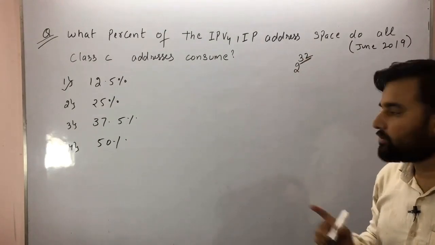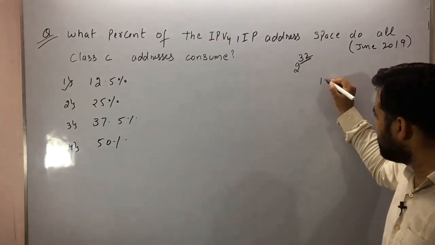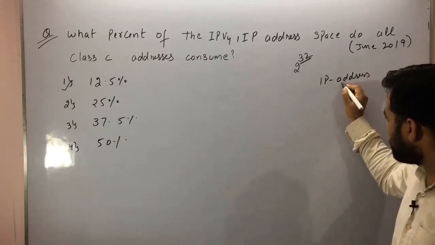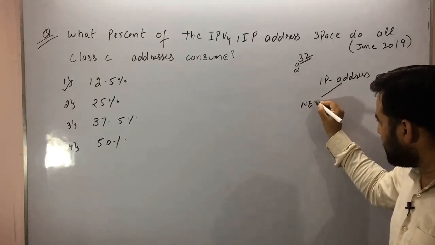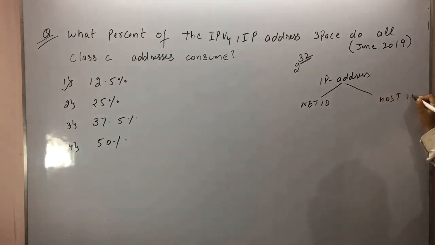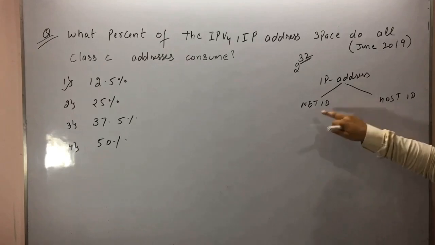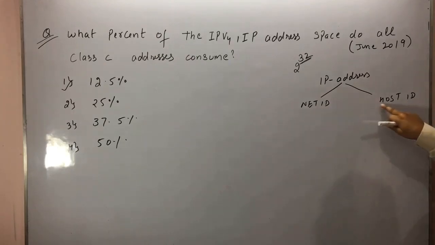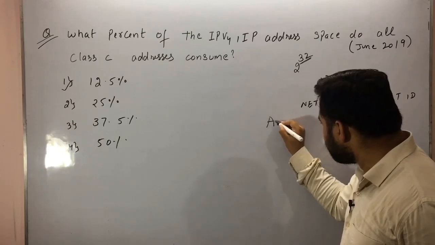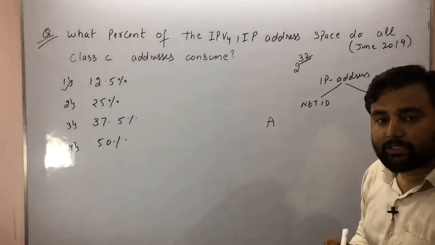So how to solve this? Firstly, as we know, we can divide the IP address into network ID and host ID. If I talk about class A, how many network bits are there?